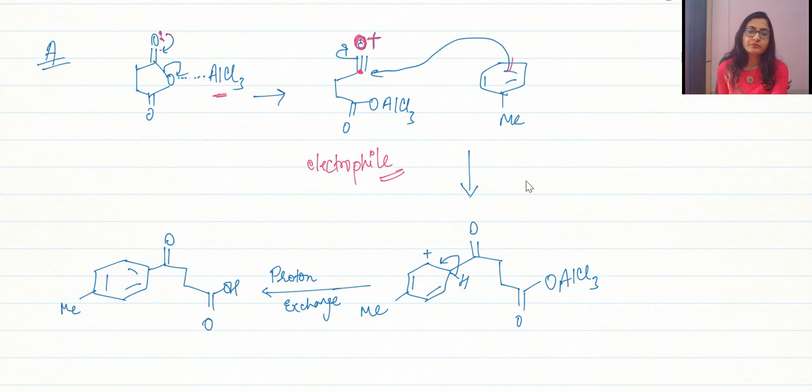Now what happens? See guys, this part is sorted because we know that it is going to lose a proton and gain aromaticity. So this was our electrophilic substitution. But what happens with the rest of the molecule? What happens with this part? And will it take part in electrophilic substitution?